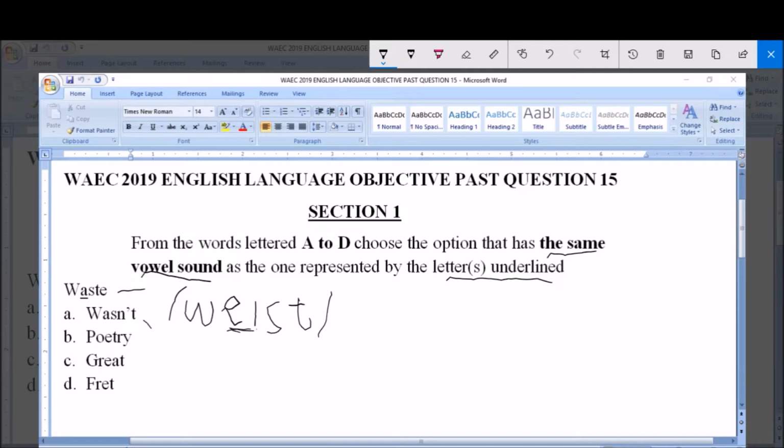So wasn't is transcribed this way. Wasn't. Option B, poetry, is transcribed this way. Poetry.